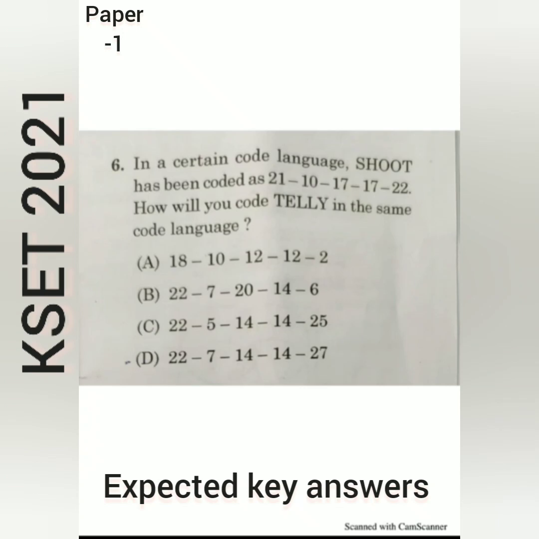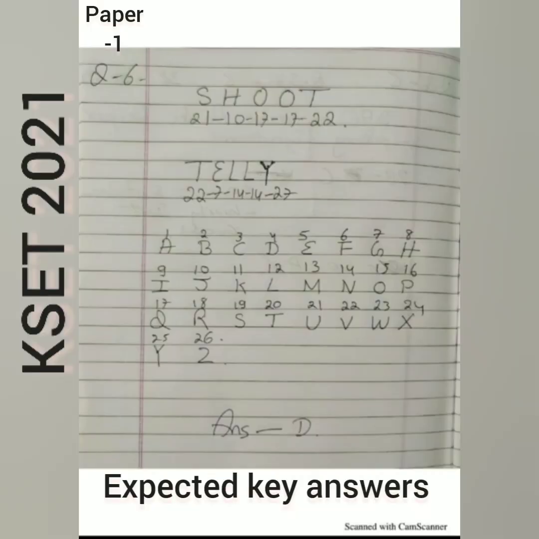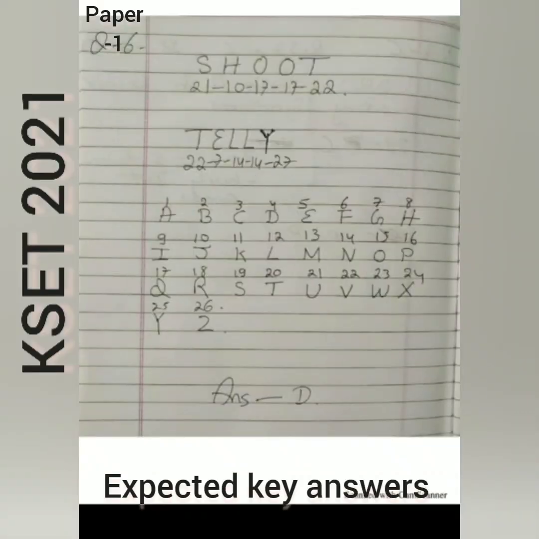The next question, in a certain code language, SHOOT has been coded as 21, 10, 17, 17, 22. How will you code TALLY in the same code language? This one is a very simple one.